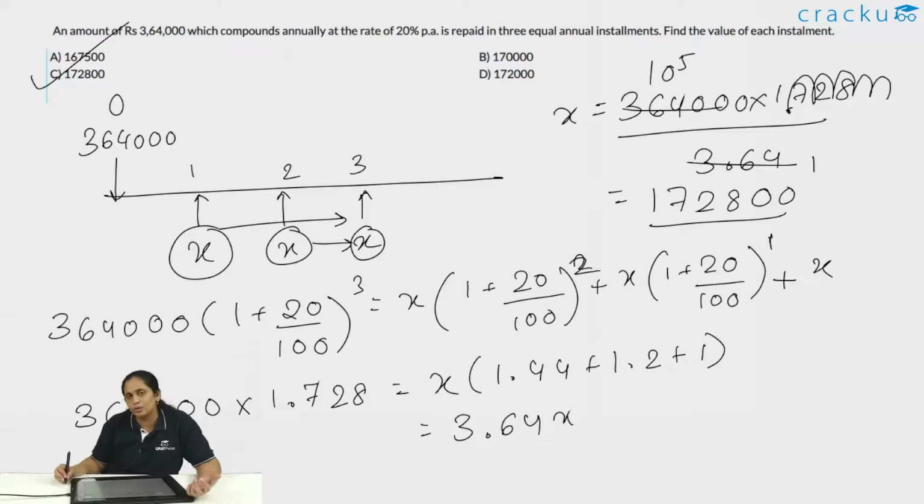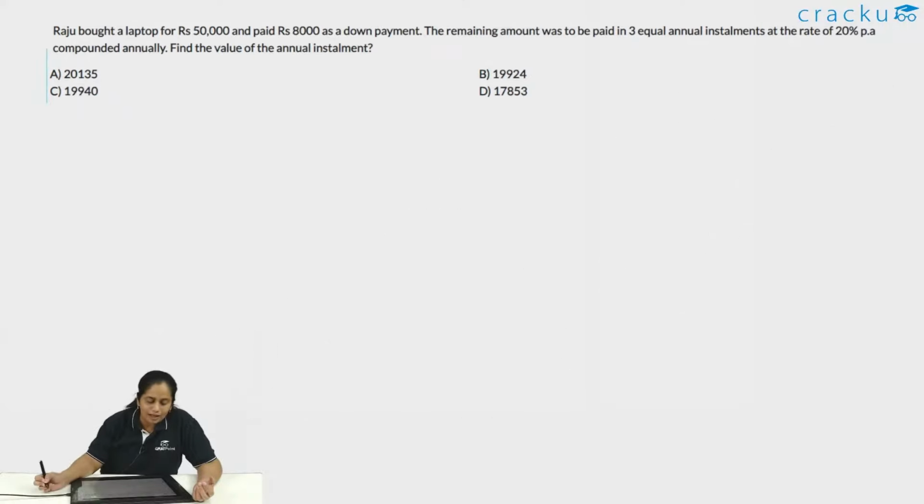In this case, you don't really need a calculator because 3.64 is getting cancelled off from both sides. But if it doesn't get cancelled out, use a calculator. Now consider the next question on this particular topic. So let's start. Raju bought a laptop for 50,000 and paid 8,000 as a down payment. The remaining amount was to be paid in 3 equal annual installments at the rate of 20% per annum compounded annually. Find the value of the annual installment.